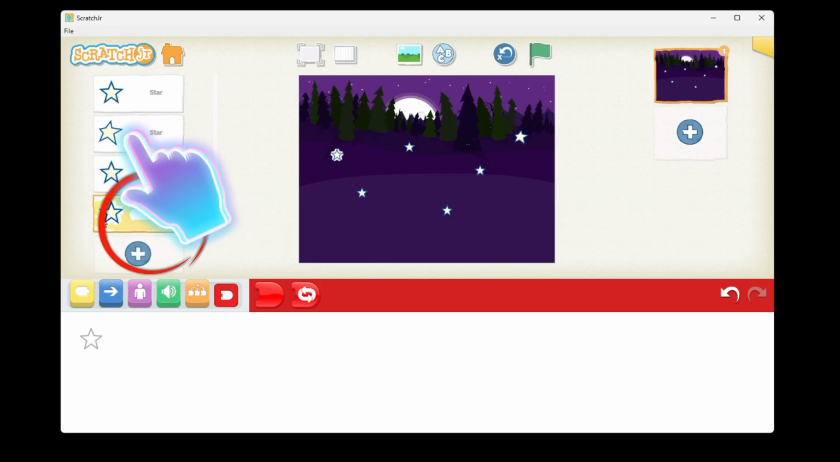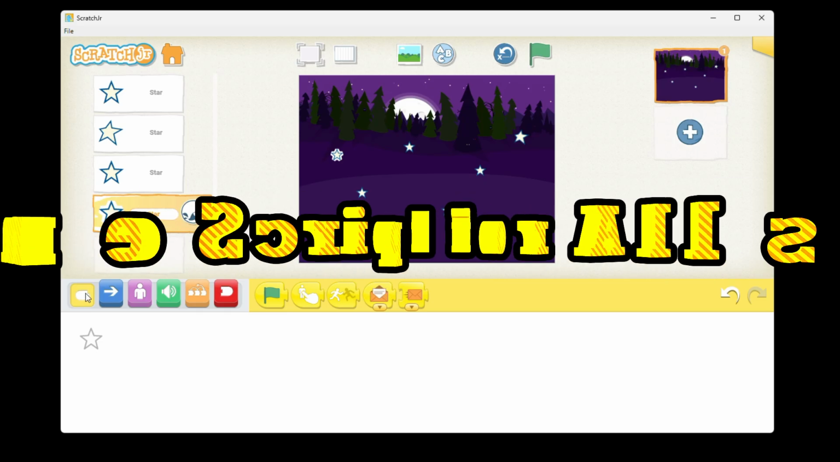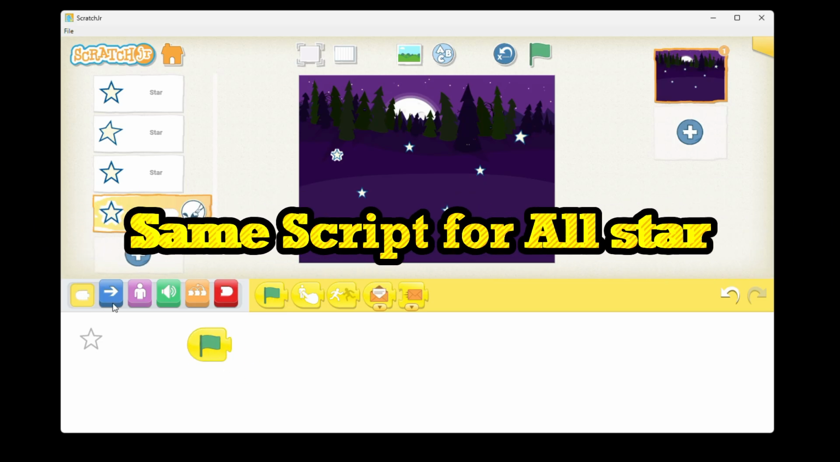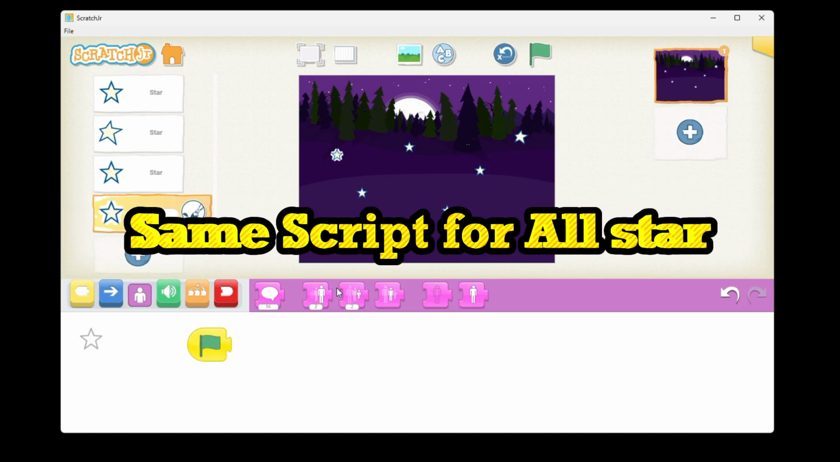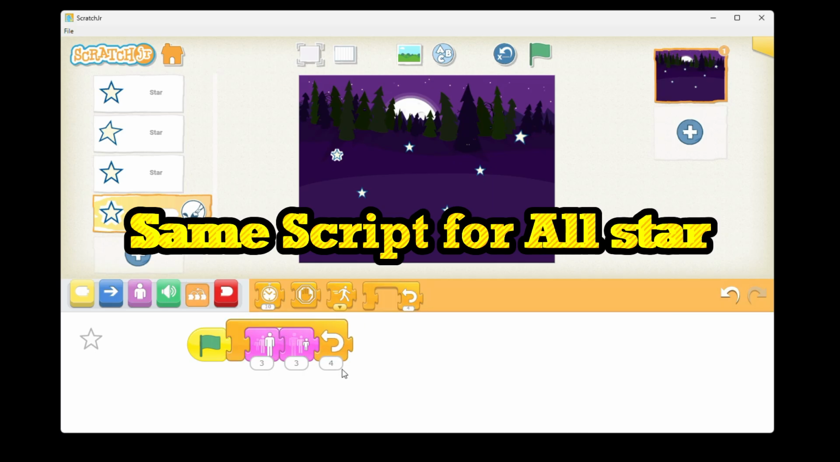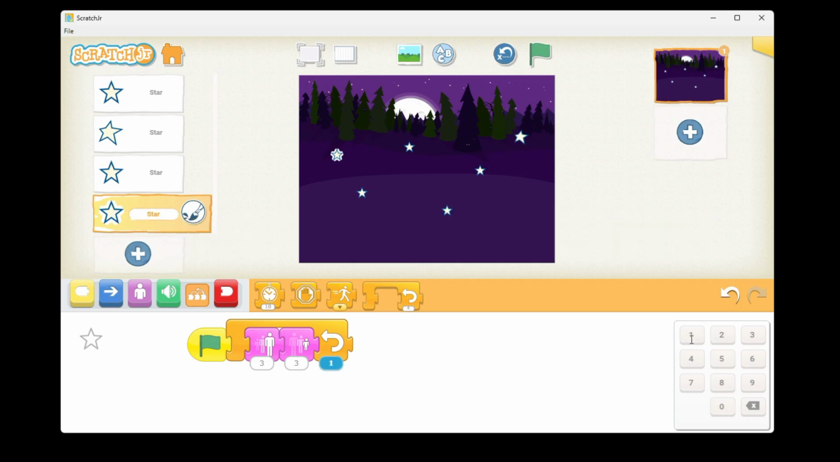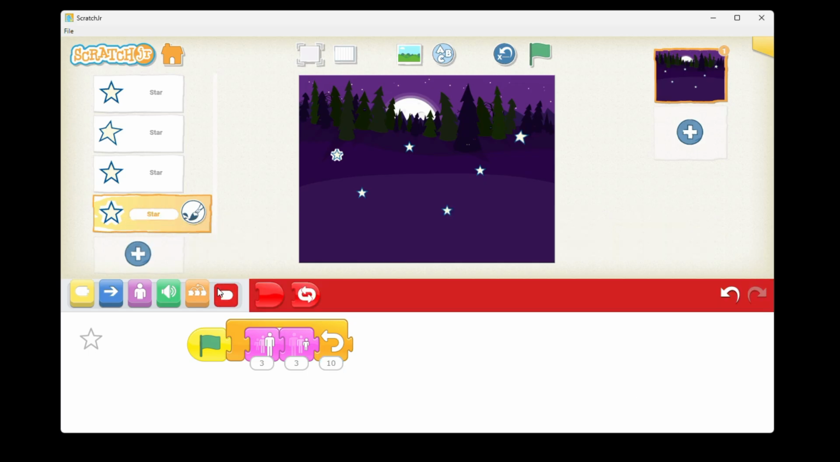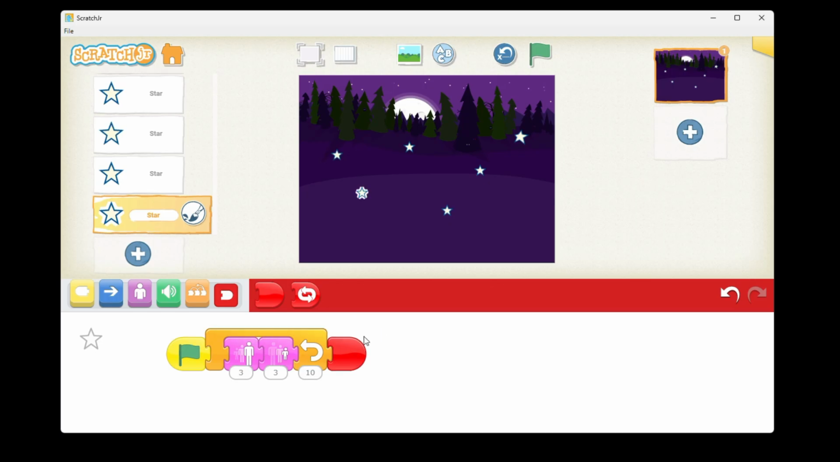Again you have to move on to the next star, triggering block category. When the green flag is clicked, look block category, then move grow in size, shrink in size, put 3 here. Then after that control block category, make a repeat block here for 10 times. Then after that put the end block here. Now see, all stars are done.